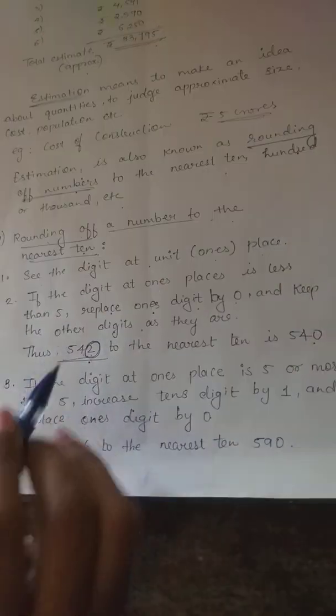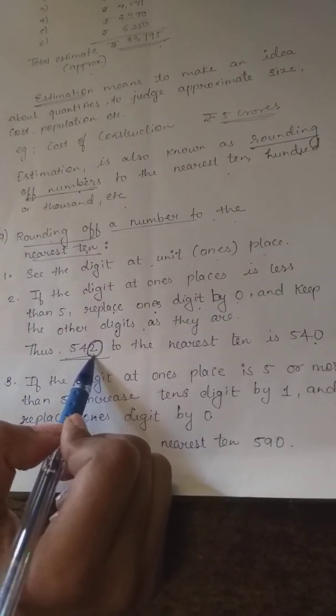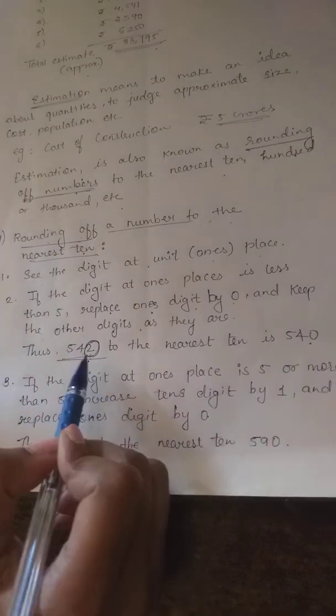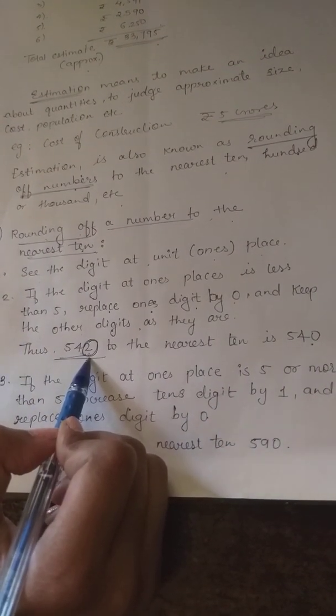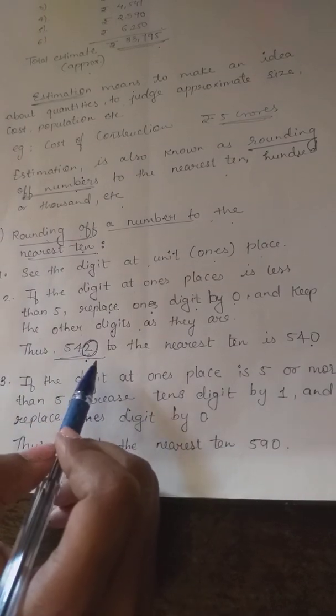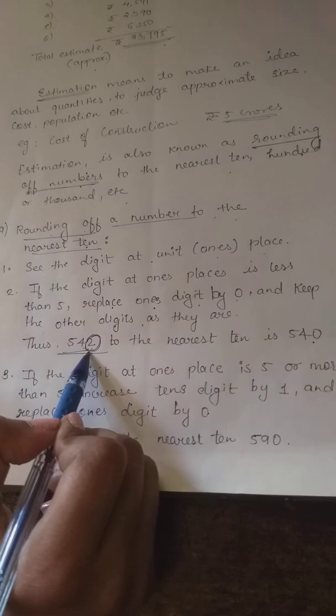So whenever you are rounding to the tens, you have to see the unit place, and the unit place should be less than 5. If it is less than 5, then put 0 instead of the number. Hope you are clear with it.